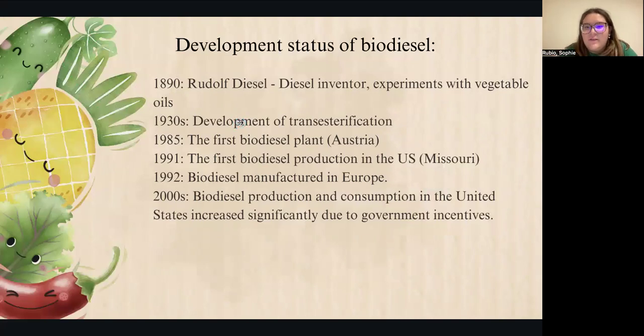So, some history for the development of biodiesel. In 1890, Rudolf Diesel was the inventor of petroleum diesel, and he also experimented with vegetable oils. In the 1930s, transesterification was developed. And then in 1985, the first biodiesel plant was created in Austria. In 1991, the first biodiesel production plant began in the US, in Missouri. In 1992, biodiesel began manufacturing in Europe. And then in the early 2000s, biodiesel production and consumption in the US began increasing significantly due to government initiatives to encourage the process.